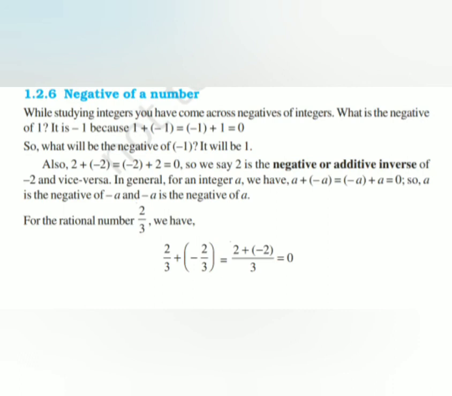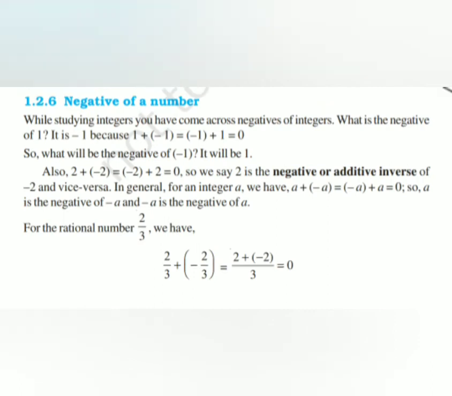In general, for an integer a, we have a plus minus a or minus a plus a will be equal to 0. So a is the negative of minus a, or minus a is the negative of a. In case of rational numbers, let us consider the example 2 by 3.